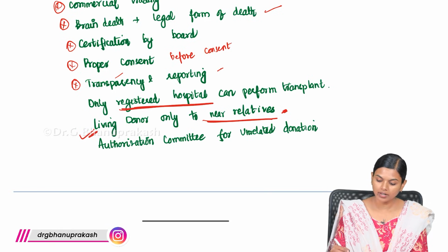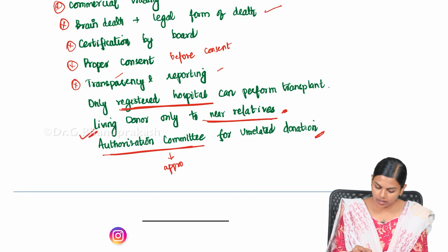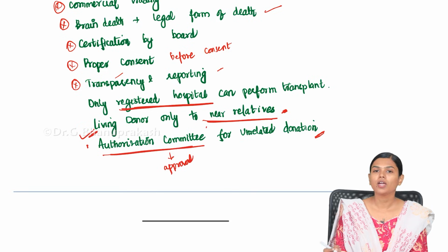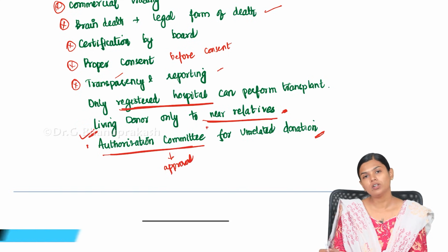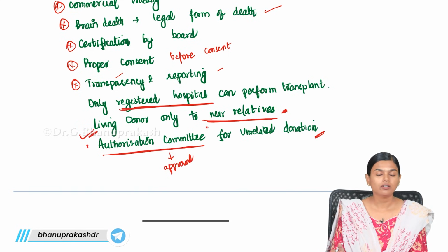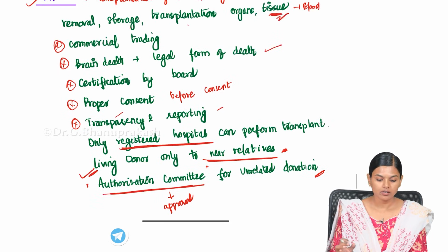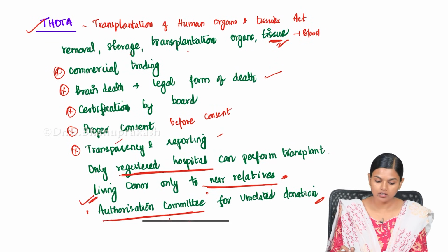And if you are getting a donation from an unrelated donor, that will also be done only after the approval of the authorization committee. Only after the committee's approval can you proceed for transplantation. They will do all sorts of enquiries to make sure that this is not a commercial donation, and that nobody is exploited for their organs. All these technicalities are covered under the Transplantation of Human Organs and Tissues Act.